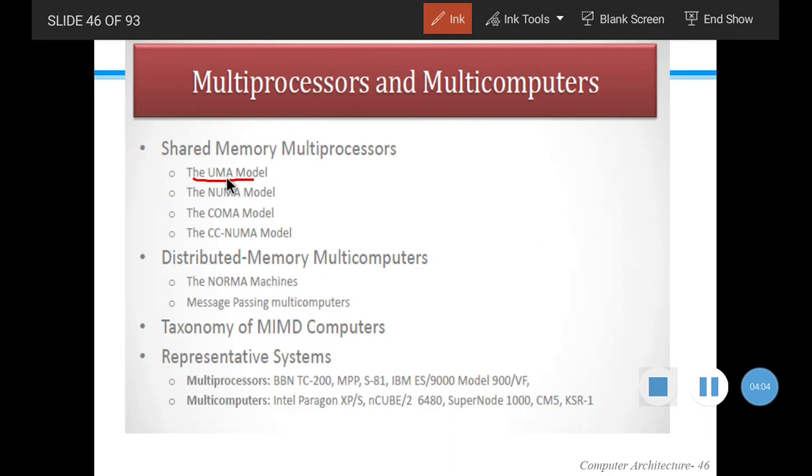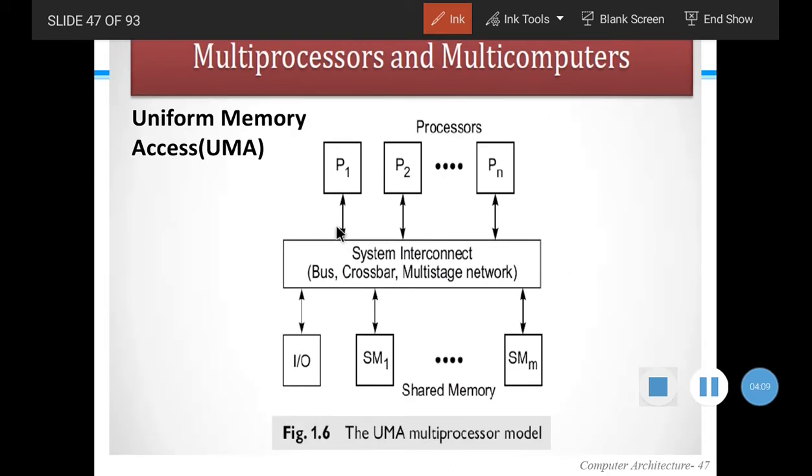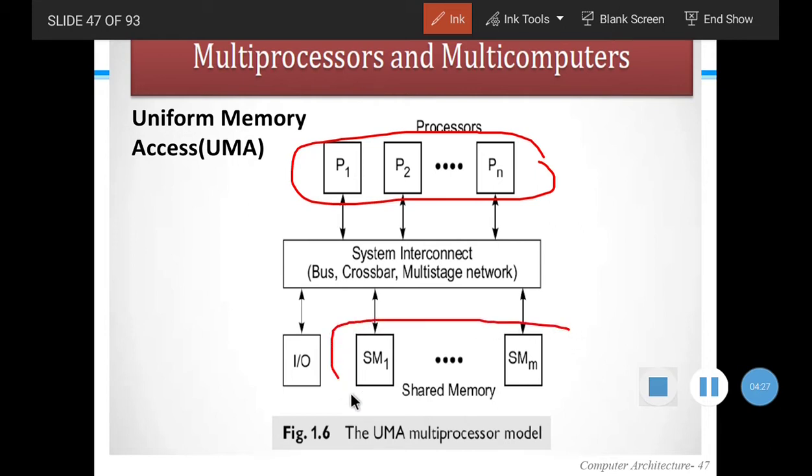UMA is nothing but uniform memory access. If you observe the diagram, we have multiple processors, P1, P2 up to Pn. We have multiple processors, that's why it is called multiprocessors. And we have a shared memory, so all the processors are sharing the memory.